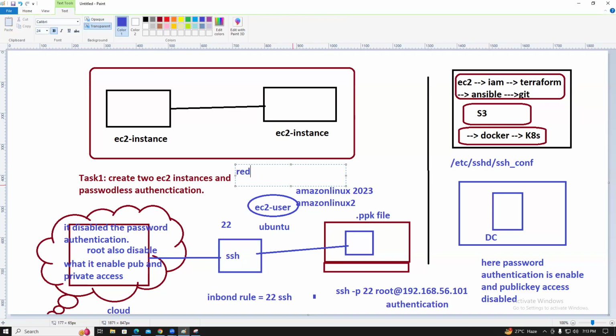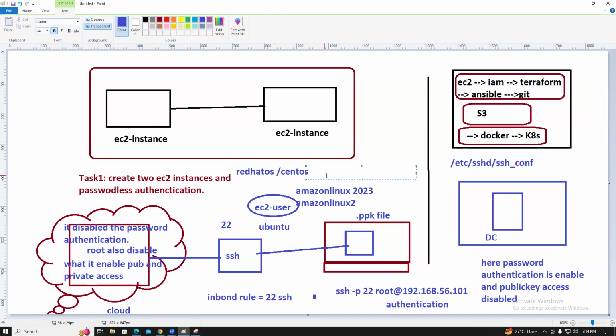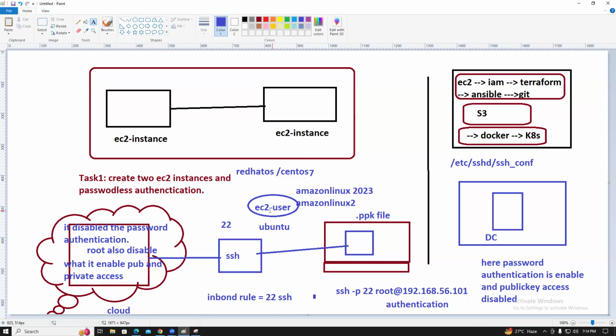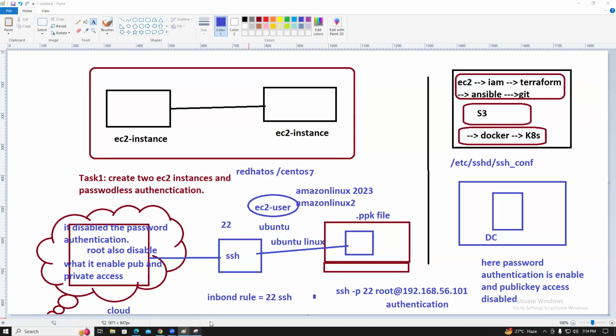What is the username for CentOS 7, guys? The username is EC2 user, whatever the version may be. And if it is Ubuntu Linux, what is the user? Ubuntu user. Yes, Ubuntu Linux. So Ubuntu OS. Guys, now you understood?